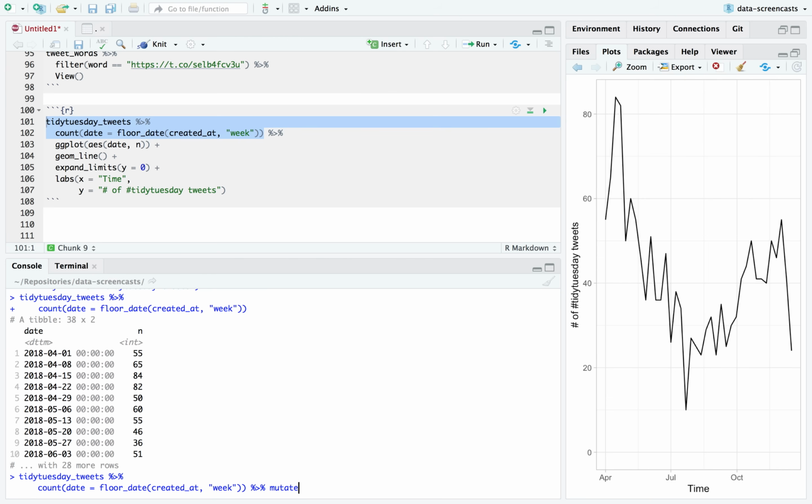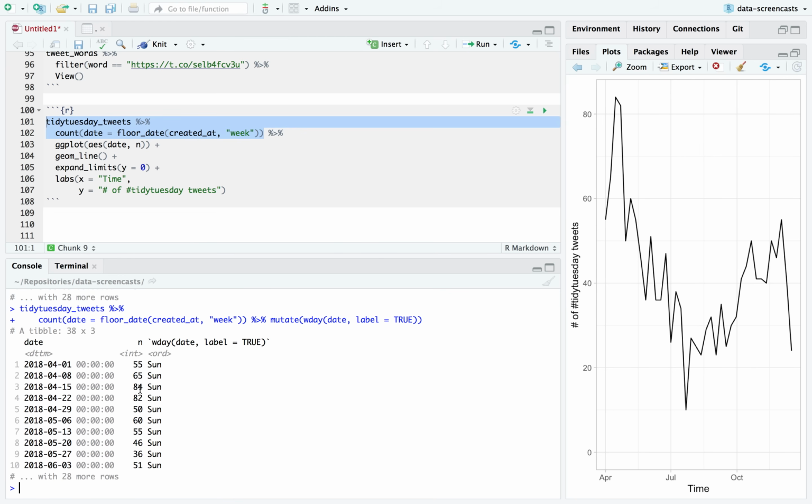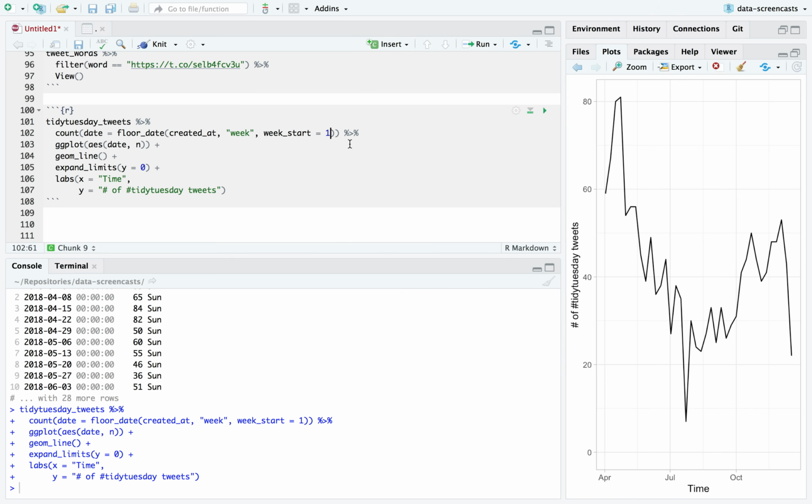Let's see, mutate wday date, label equals true. What we can say is, it starts them on Sundays, but I can actually fix that. I can say week start, 7 is Sunday, that's odd. I can start every week on a Monday.